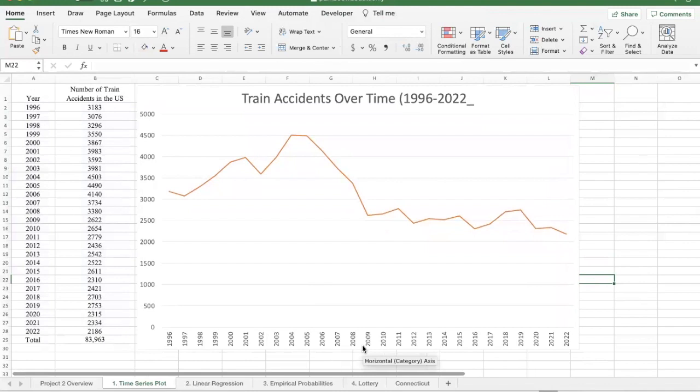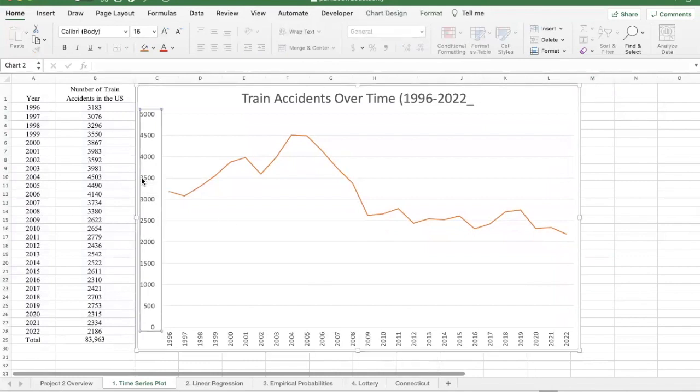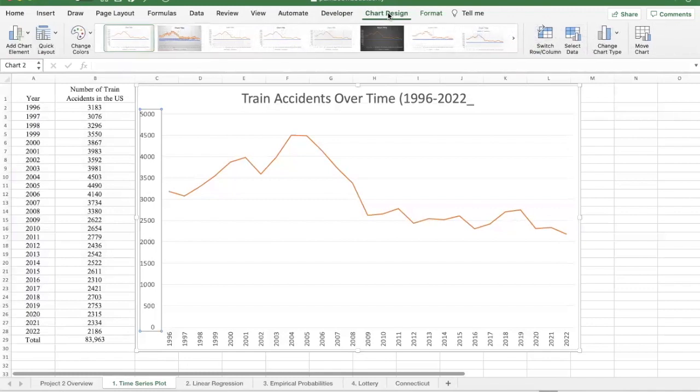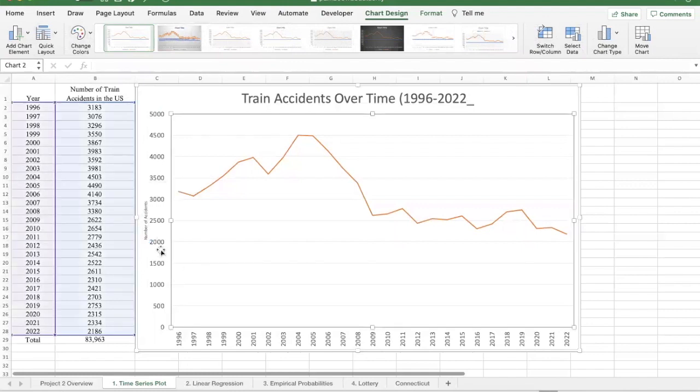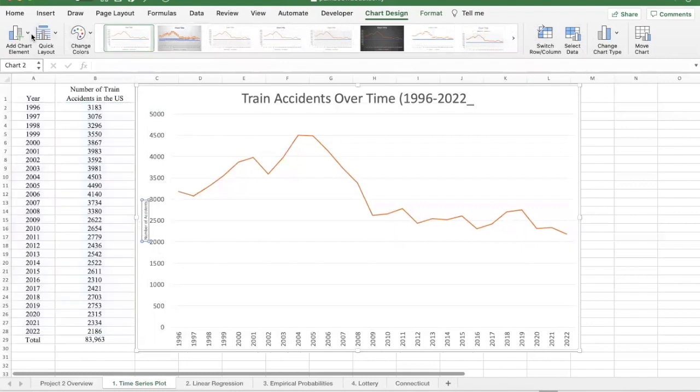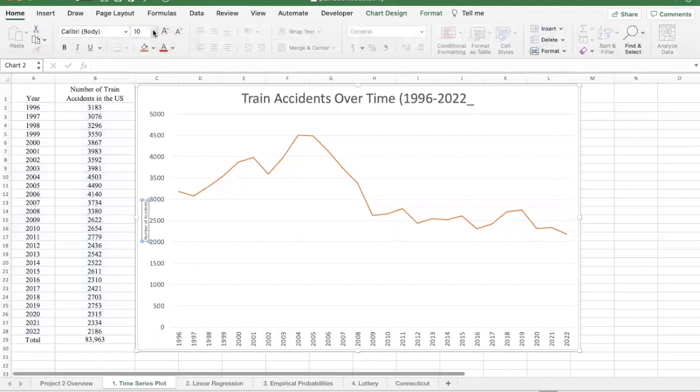This is probably one case where you don't really need a horizontal axis marking, but we'll put one in there anyway. This one here, this would represent the number of accidents. So I'm going to come up here to chart design, and then to the far right is add a chart element. For axis titles, I'm going to select vertical, and then triple click on this in here, and then write in the number of accidents. And that's a little too small to read for my taste, and so I'm going to change this also back up to something a little larger, maybe 14.